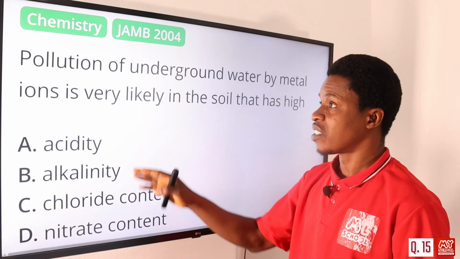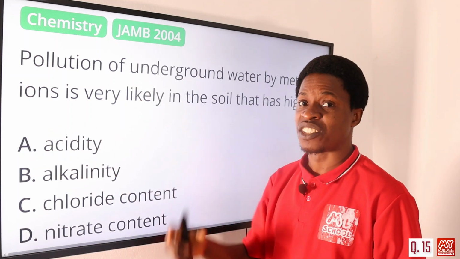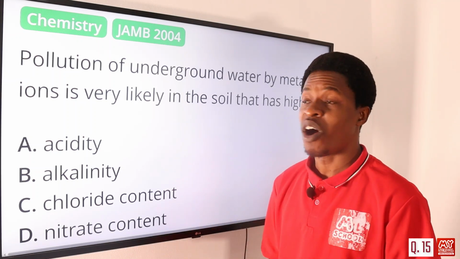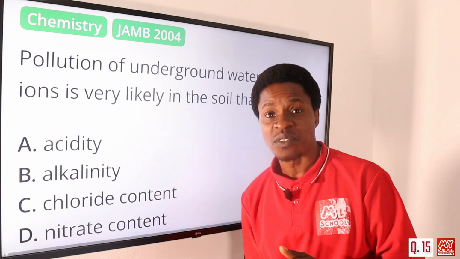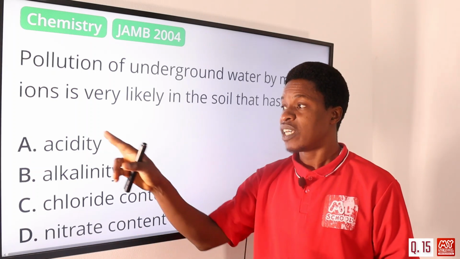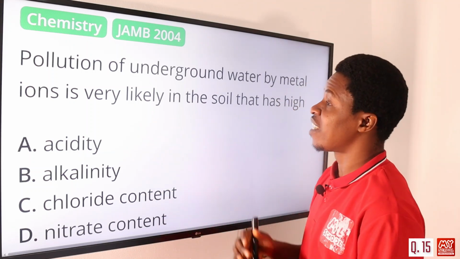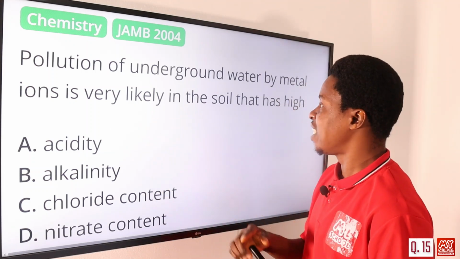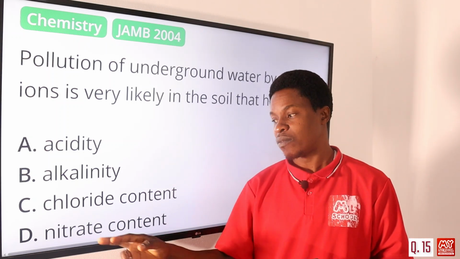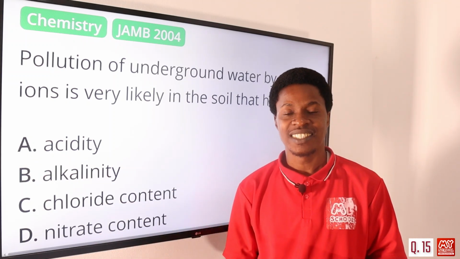When the ions become soluble in water and move in the soil, they begin to lead to pollution of the underground water. So the pollution of underground water by metal ions is very likely in the soil that has high acidity level. The correct answer is option A, acidity.